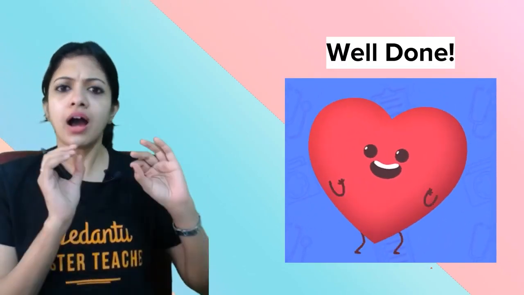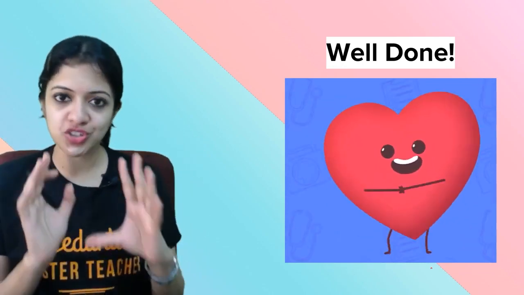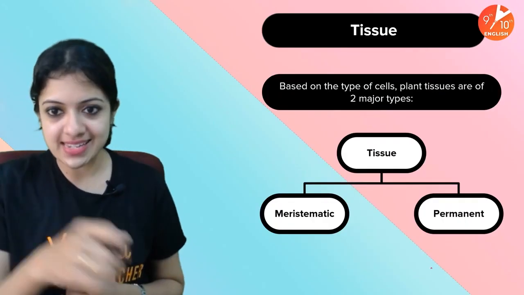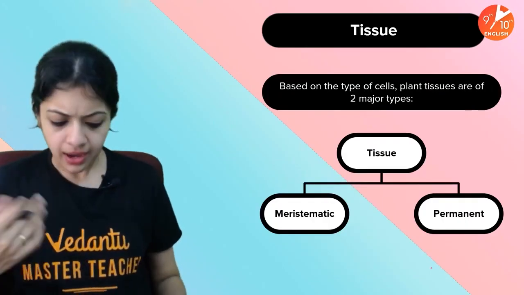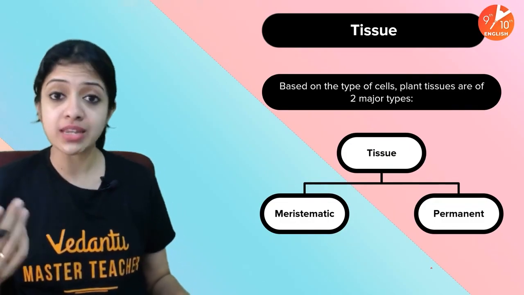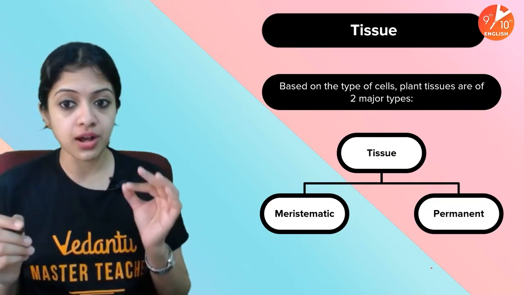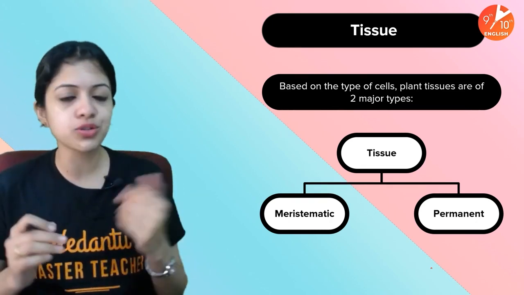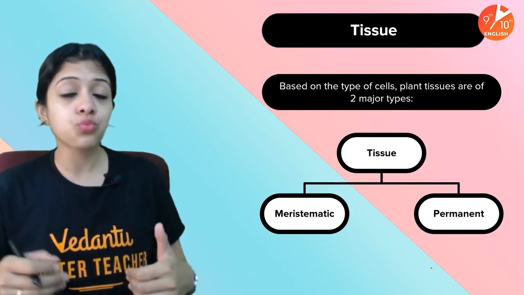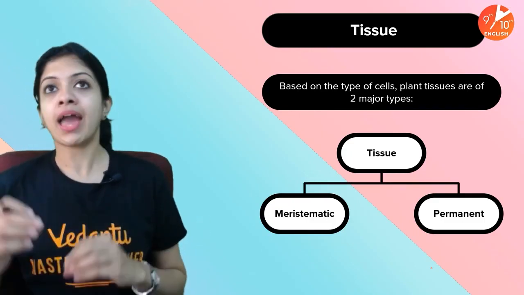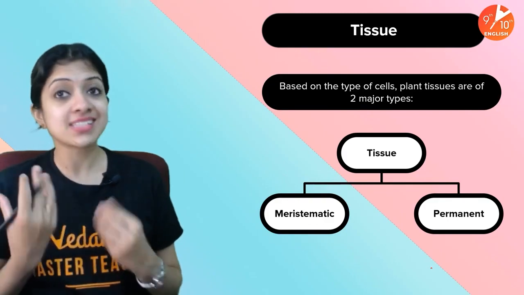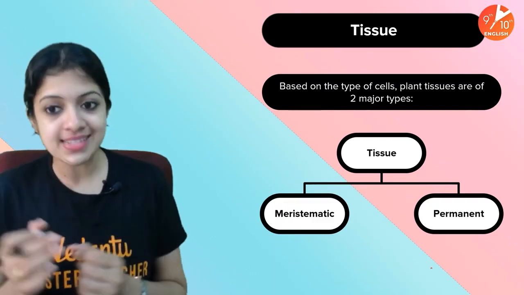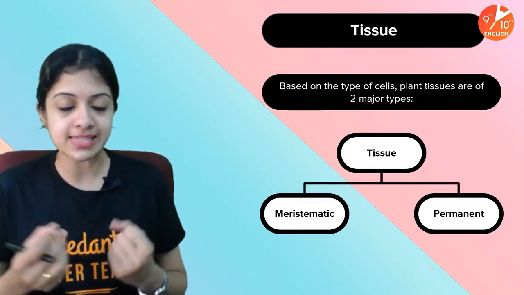One introduction, I think a basic and a decent introduction to this chapter is done. And now we go on to learning plant tissues in more detail. Now, plant tissues, as I told you, the needs of the plant are very different as compared to the needs of an animal. So based on the type of cells which make up a plant body, we know the difference in cell types, right? I have told you that in the first chapter. They have a cell wall to provide them with additional rigidity. They have the chloroplast, and centrioles are absent, unlike in the case of an animal cell. And a lot of such differences exist between a plant cell and an animal cell.